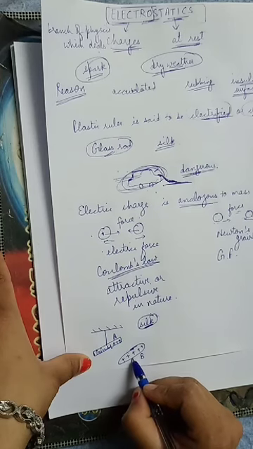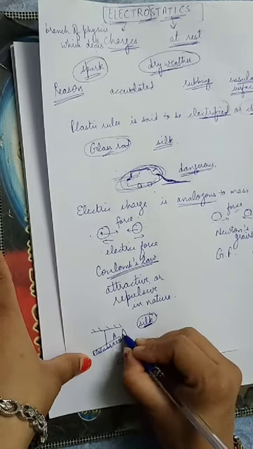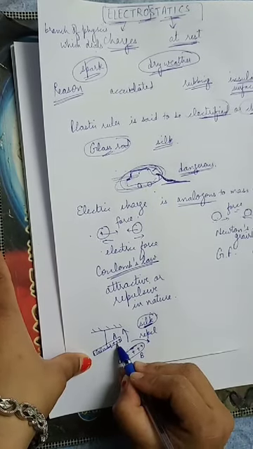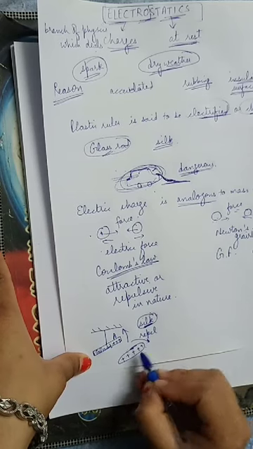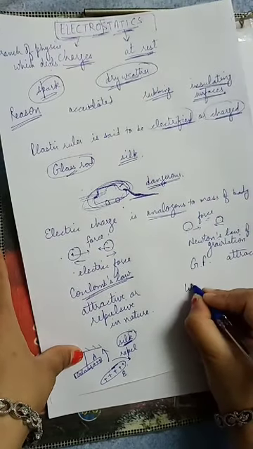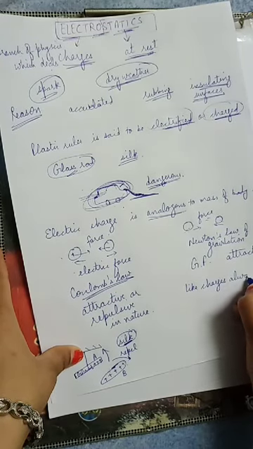When I take this B glass rod towards A, then both will repel each other because both acquire the same charge, like charges. We have already studied that like charges always repel each other.